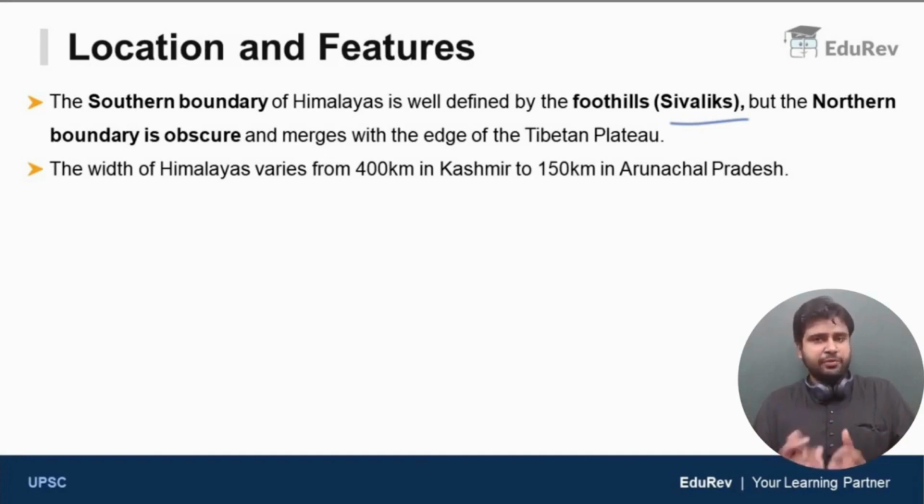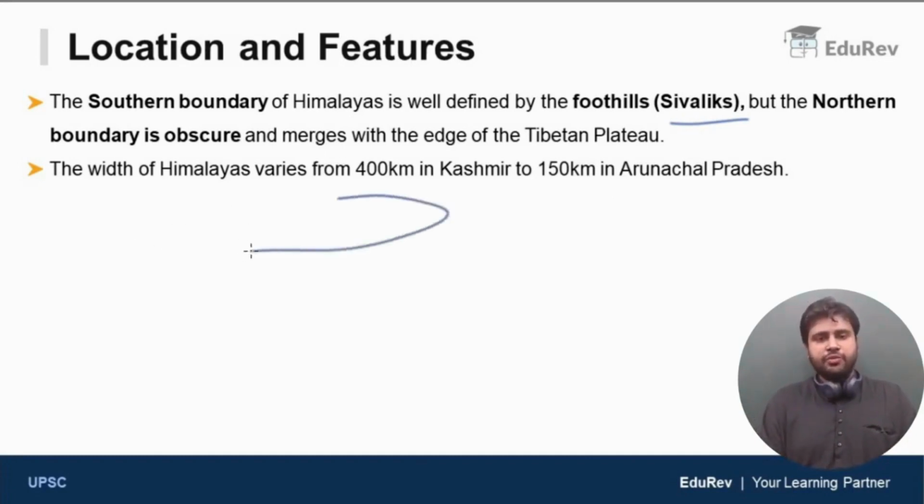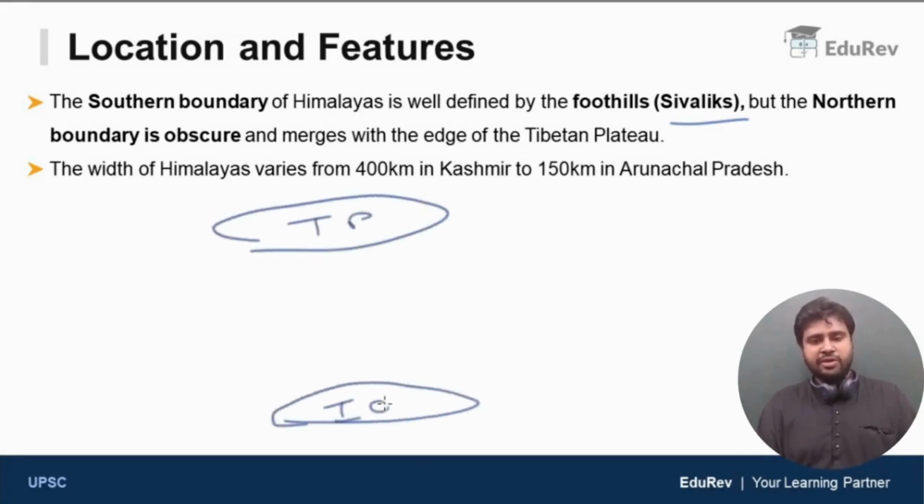So let me just make it simple for you guys. In the north, we have the Tibetan plateau. In the south, we have the Indo-Gangetic plain. You can call this Indo-Gangetic plain the Great Plains of northern India also. The Indo-Gangetic plain has been formed by the Himalayan rivers, River Ganga and its tributaries, and River Brahmaputra and its tributaries. Together they have formed this vast plain stretching across northern India. We will discuss the Indo-Gangetic plain in a separate video. Please don't worry about that.